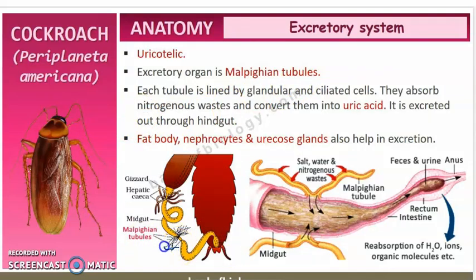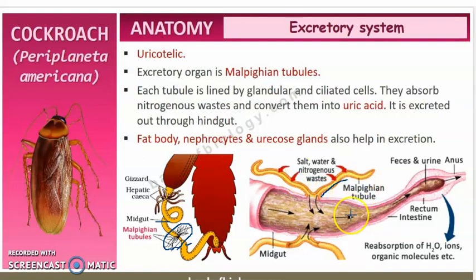So these are the Malpighian tubules. We saw that about 100 to 150 Malpighian tubules will be present at the junction of the midgut and hindgut, right? So these Malpighian tubules are acting as the excretory structures, and each of the tubules is lined by glandular and ciliated cells. You can see it here. This is the Malpighian tubule and this is lined by the glandular and ciliated cells.